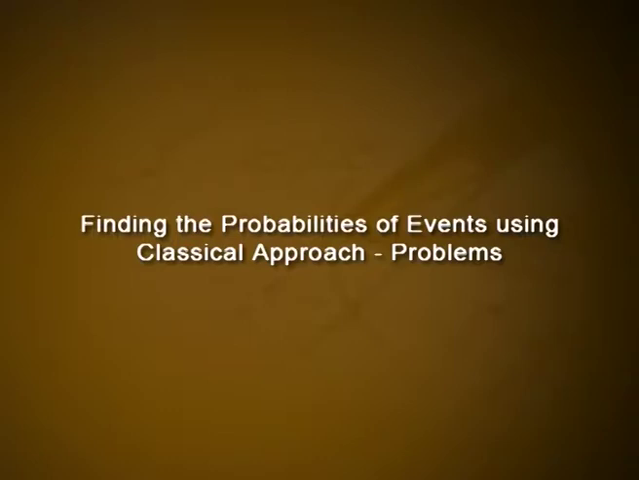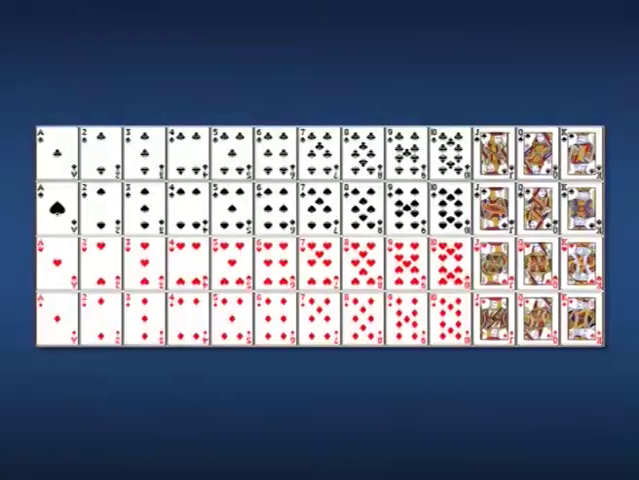Finding the probabilities of events using classical approach. Some problems. Number 1, a card is chosen at random from a well shuffled pack of 52 cards. Find the probabilities of getting number 1, a king, number 2, a red queen, number 3, a black card or a queen.